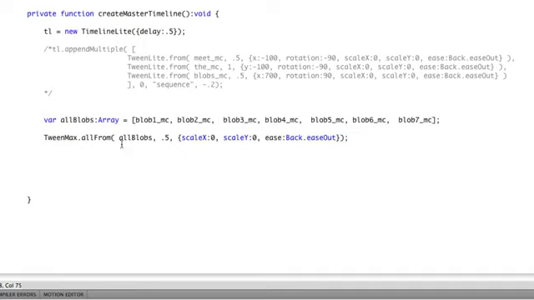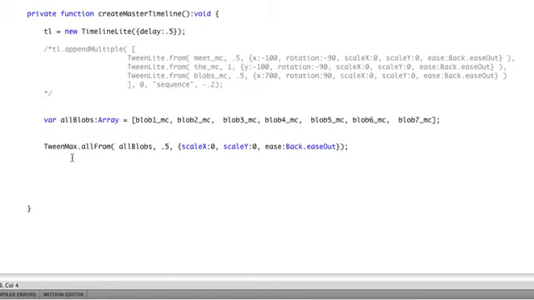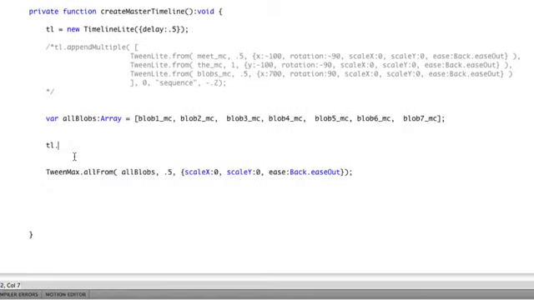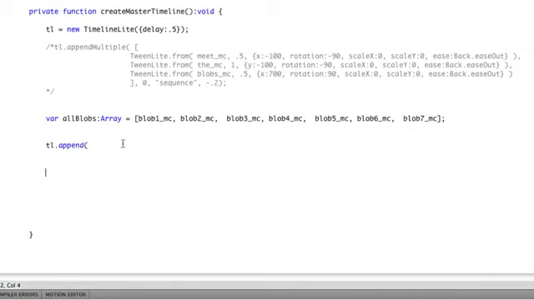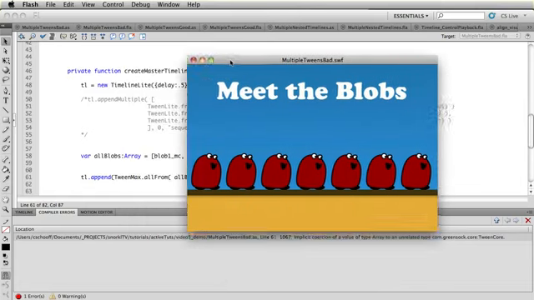Now, one of the mistakes that a lot of beginners make, and I see this a lot in the forums, is that they try to do tl.append. And append wants a single tween, okay? But if you put an allFrom into a basic append, let's see what happens, right? I'm going to force an error here. So this is not me making a mistake. Whoops, what happened?